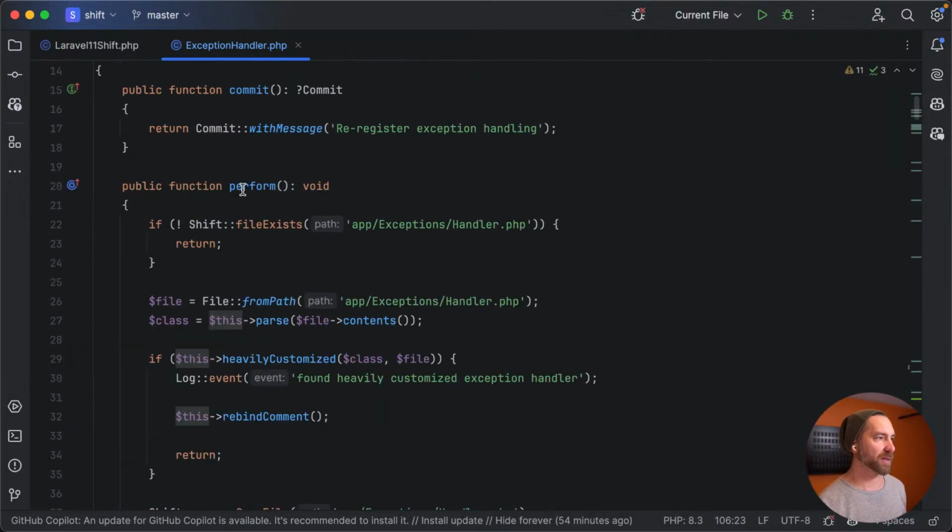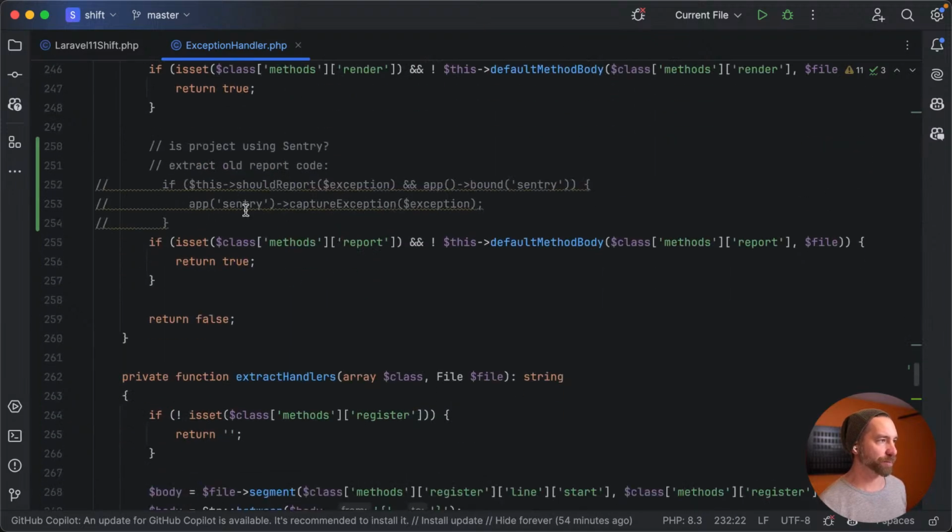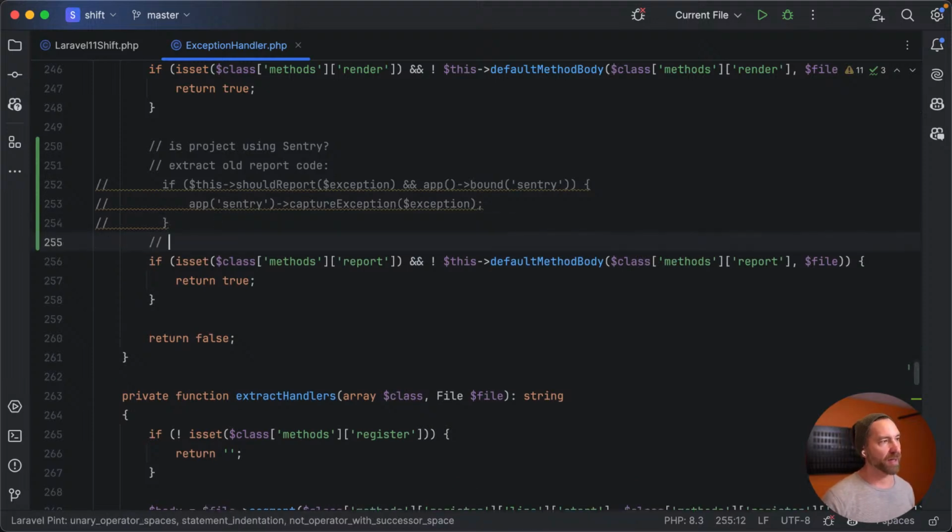So really all we would need to do, let's kind of map this out a bit more. So in heavily customized, if using project Sentry, extract old code, mark to re-add Sentry, okay?